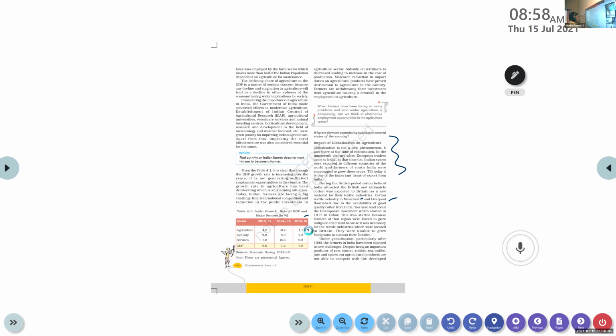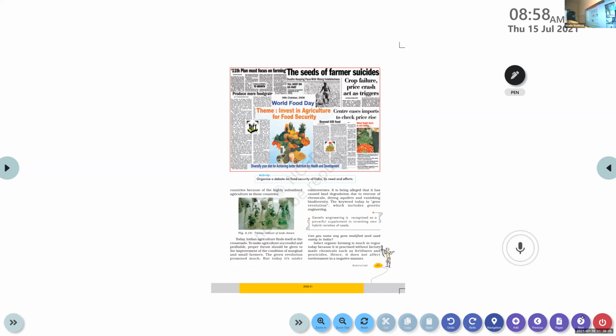Under globalization, particularly after 1990, the farmers in India have been exposed to new challenges. Despite being an important producer of rice, cotton, rubber, tea, coffee, jute and spices, our agricultural products are not able to compete with the developed countries because of the highly subsidized agriculture in those countries.